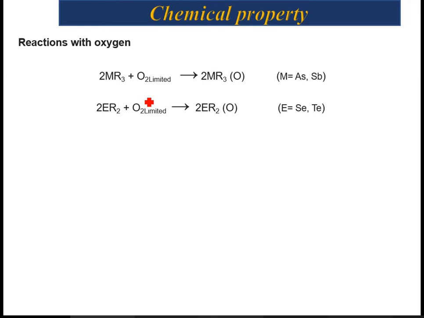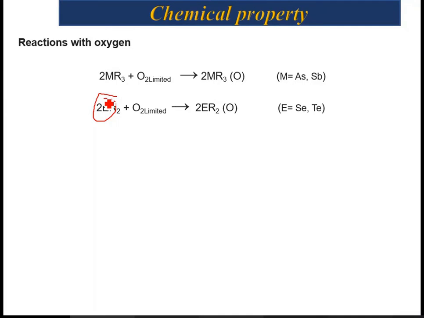The tetraalkyls of group 14 are relatively stable towards oxygen, and the trialkyls of group 15, meaning the trialkyls of phosphorus, arsenic, and antimony, and the dialkyls of group 16 are oxidized with a limited supply of oxygen to retain their metal carbon bond.